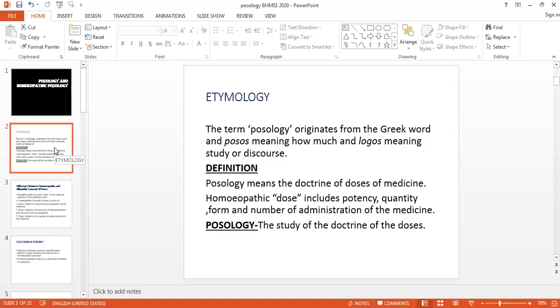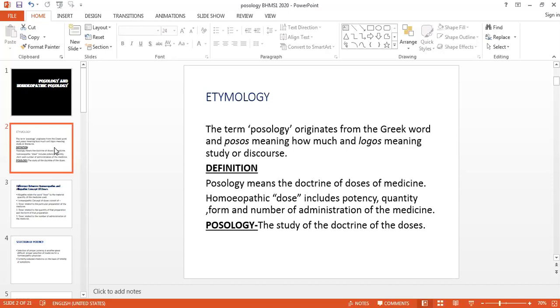The term posology originates from the Greek word, where posos means how much, and logos means a study or discourse. So posology is formed by two words derived from Greek, posos and logos.